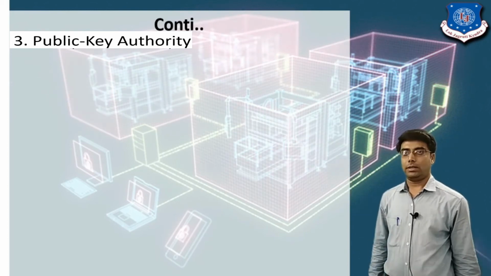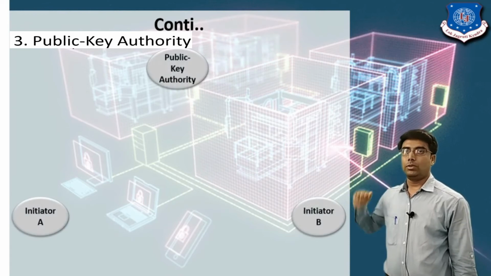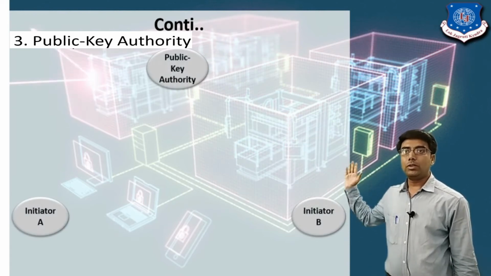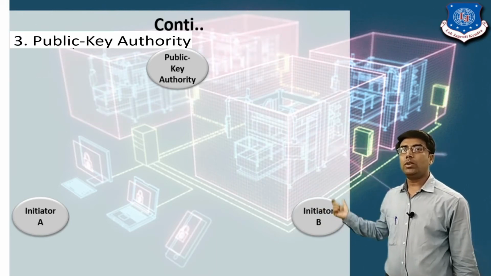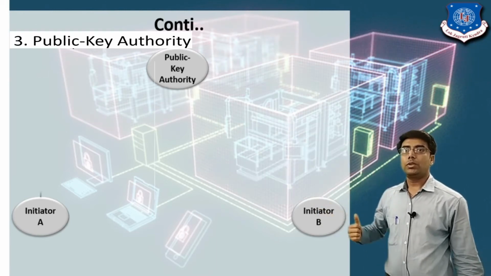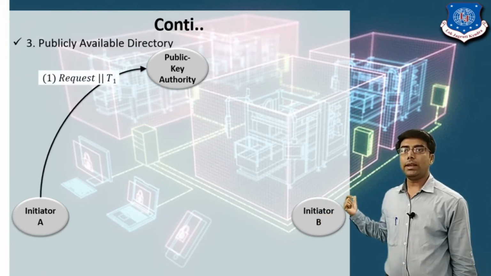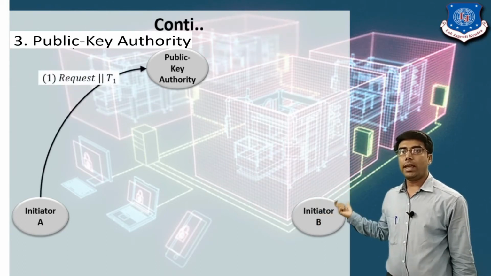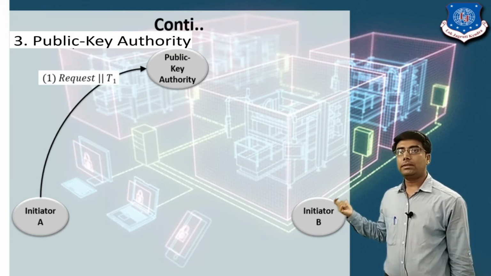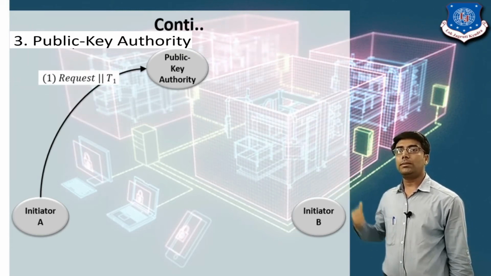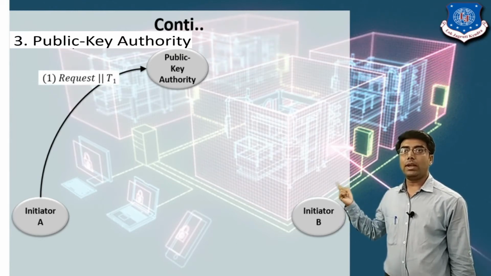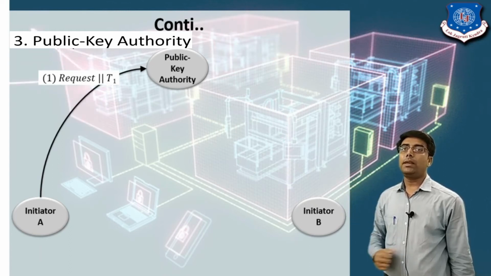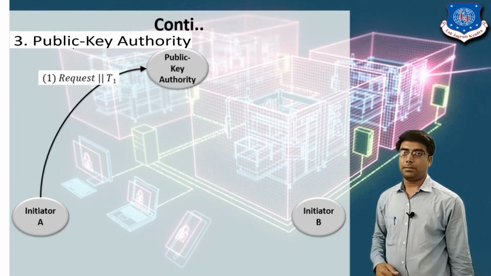So in this scenario you can see there are two users, user A and user B, and user A wants to communicate with user B. So first, user A wants to get the public key of user B. So user A will send the request to the public key authority with the timestamp.